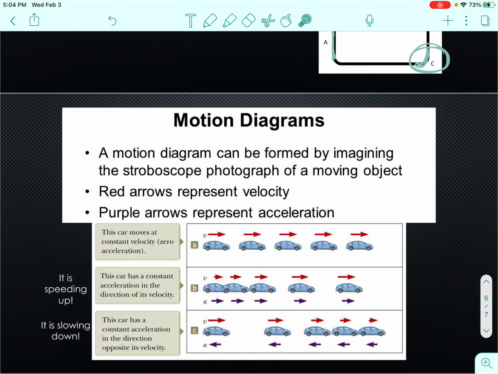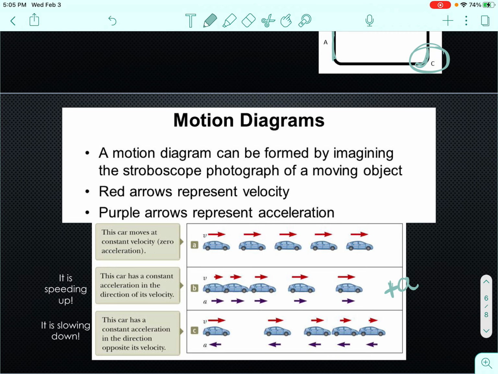For B, the car has a constant acceleration in the direction of its velocity. So notice that the velocity arrows are getting longer. The distance between the arrows is getting longer. So the car is speeding up. And that means that the acceleration is positive and is going to go in the same direction as the velocity. So positive acceleration goes in the same direction as velocity.